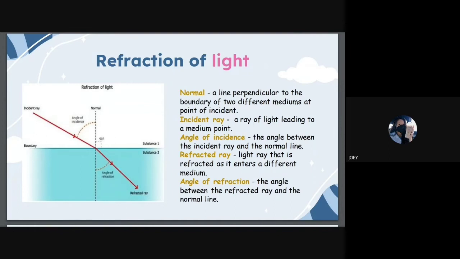The refracted ray is the light ray that is bent as it enters a different medium. And the last is the angle of refraction, which is the angle between the refracted ray and the normal line.